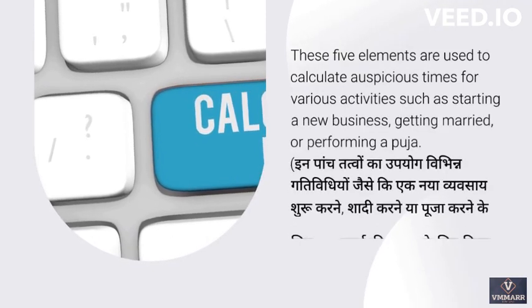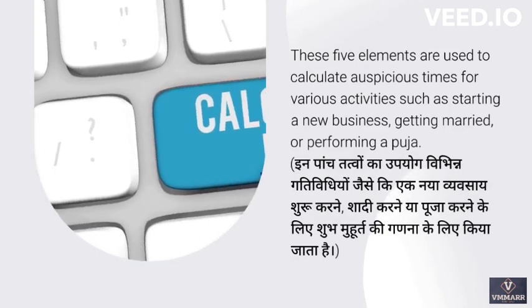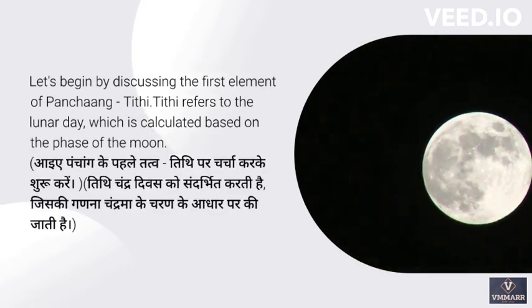These five elements are used to calculate auspicious times for various activities such as starting a new business, getting married, or performing a puja. Let's begin by discussing the first element of Panchang, Tithi.